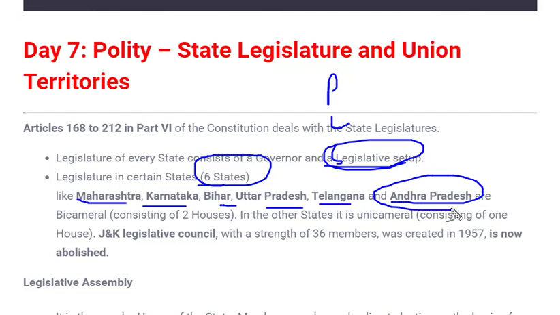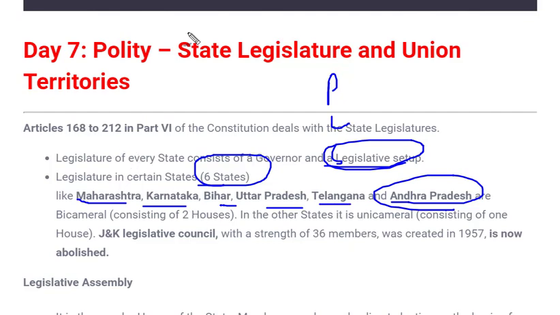And there is one important factor: Andhra Pradesh or any state, if these states want to dissolve this Legislative Council, they can easily do it by just passing a resolution in the lower house, and that would be passed to Parliament. Parliament is the central government. Over there they can just abolish or create legislation according to the requirement of the state.